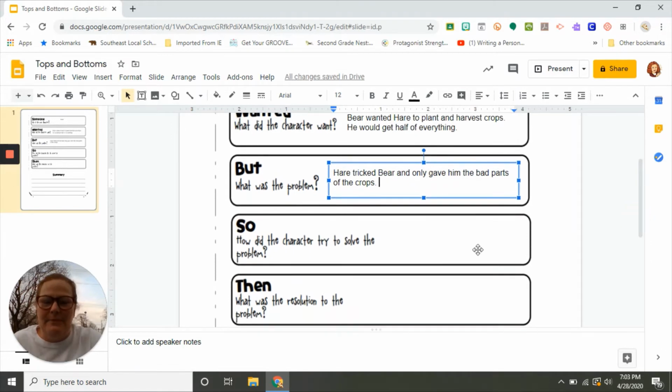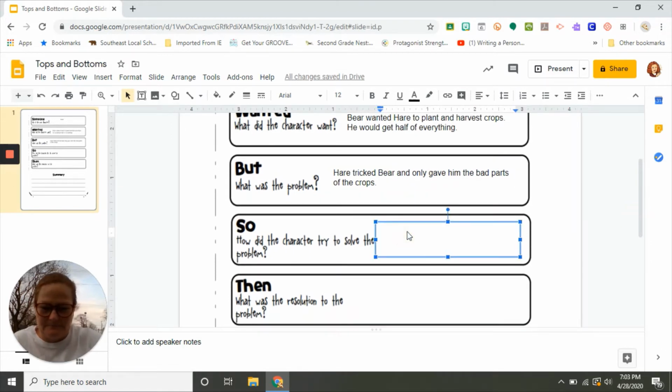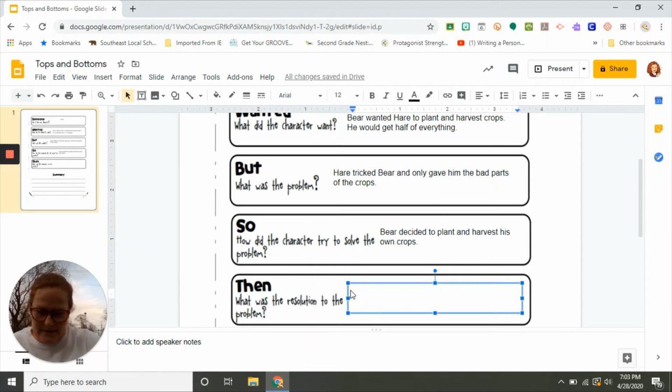So how did Bear try to solve the problem? Bear decided to plant and harvest his own crops. And he told Hare that they were never going to be business partners again. Remember that? Then what happened? What happened after that? Bear was planting and harvesting his own crops, and what did Hare do? He opened his vegetable stand, and he was able to have his own land again.